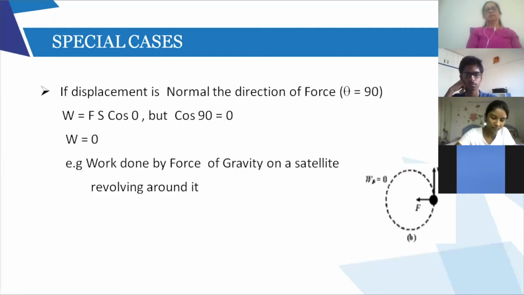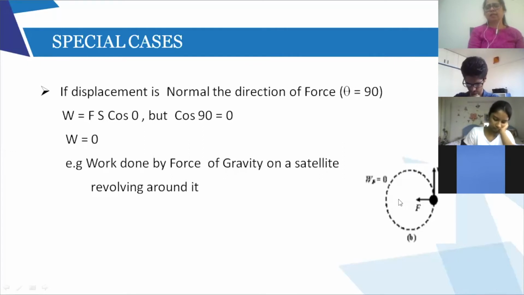The second case is displacement normal to the direction of force. So theta equals 90. Here you can see one picture that I have made. The satellite is moving around the earth. You can imagine that the earth is in the center.